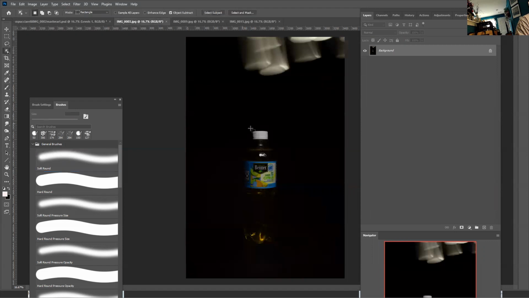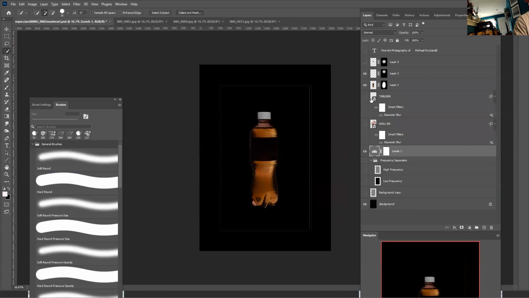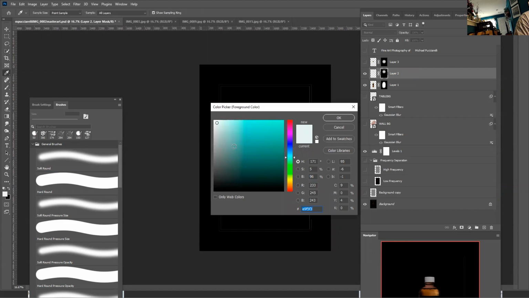So I select it, and I fine tune the selection with the Alt key. I copy it. I paste it. Make sure I'm painting. You're painting in detail. You're revealing the product. You're painting in white on a black mask. And make sure I'm out of gray.